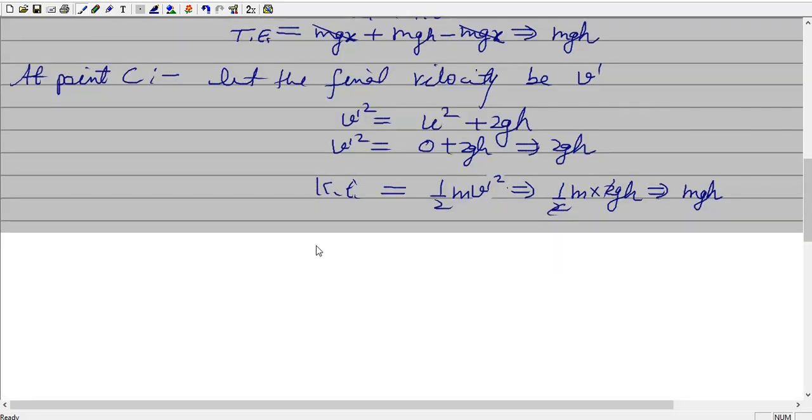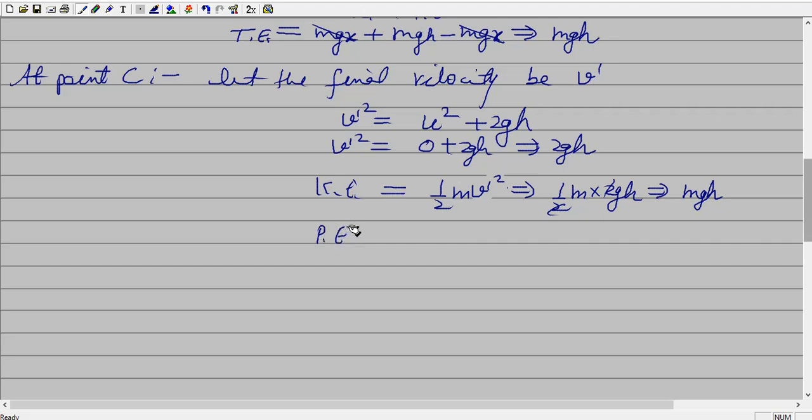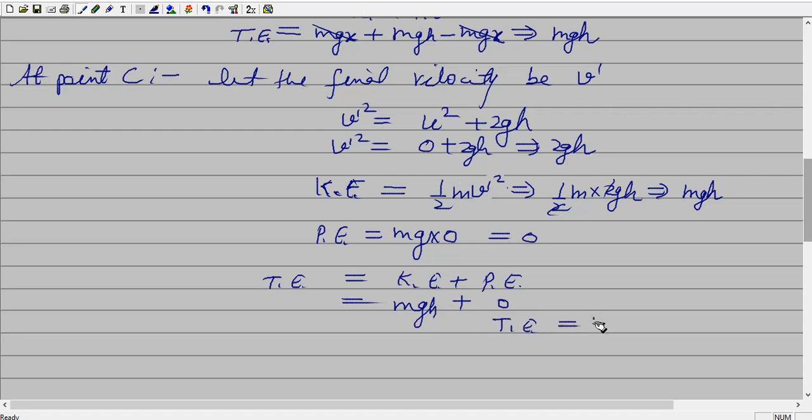And potential energy is mgh, h is 0 because at the bottom the height is 0, so the total potential energy is equal to 0. Now calculate total energy, that is again kinetic energy plus potential energy. This time potential energy is 0 and kinetic energy is mgh, hence we can say energy is conserved, because at each and every point the total energy is equal to mgh.